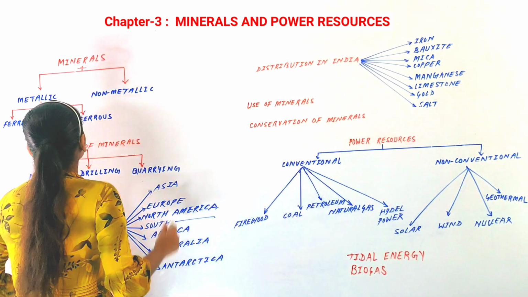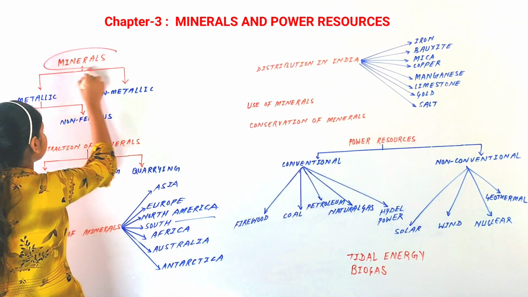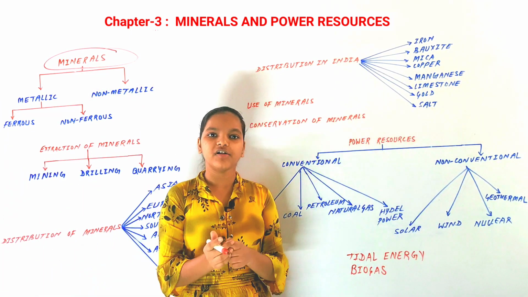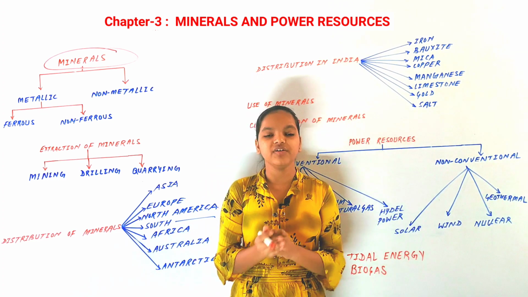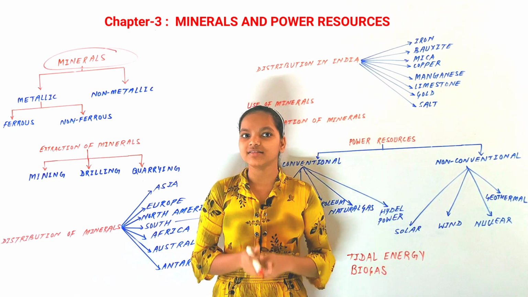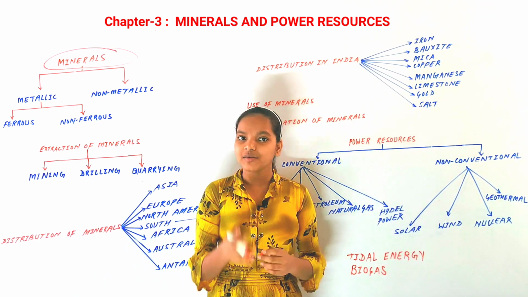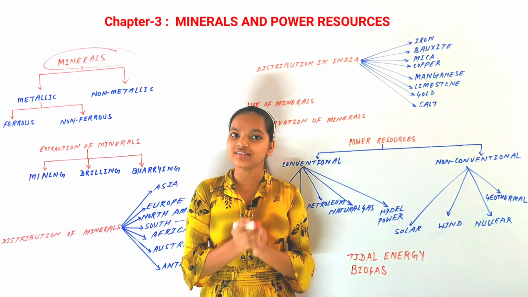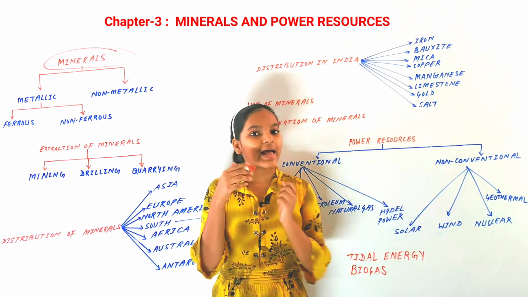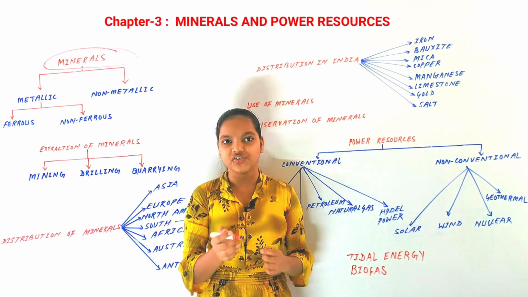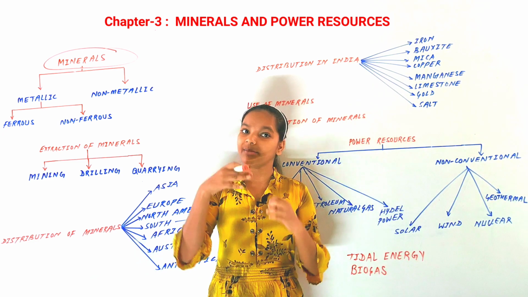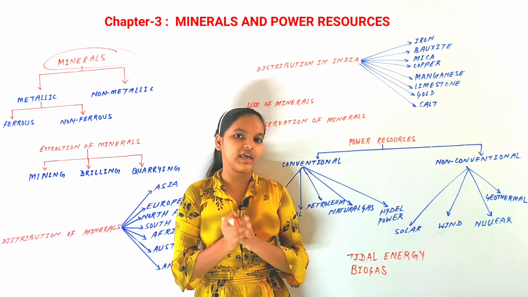So our first topic is minerals. You might have heard this word many times in your previous classes. If I ask you what minerals are, what would you answer? Minerals are any naturally occurring substance that has a definite chemical composition. Any substance that occurs naturally without any human interference and has a definite chemical composition is a mineral.